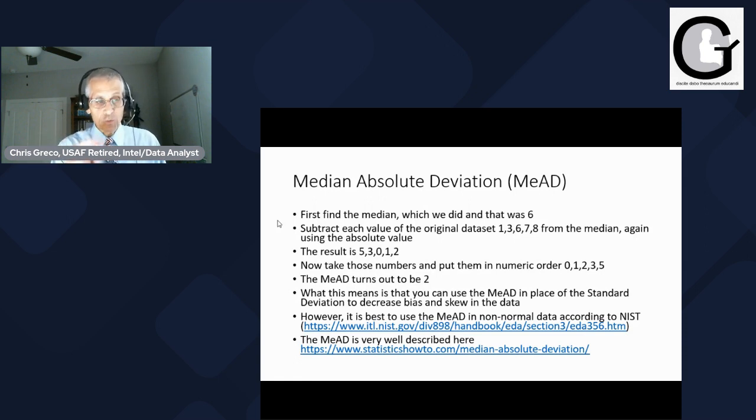However, it's best to use, this is interesting now, even though I said it's based on the normal, you use it for non-normal data. By the way, folks, there is no such thing as abnormal data. You'll have normal data and abnormal data? No, it doesn't work that way. It goes normal and non-normal. Normal data is basically where the mean, median, and the mode are almost the same, and they basically are the top of the curve. The curve goes up and over, and that tip of the curve basically is the mean, median, and mode. That's when you get into normal aspects.